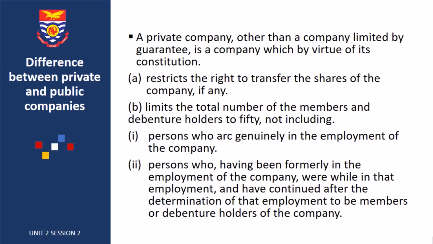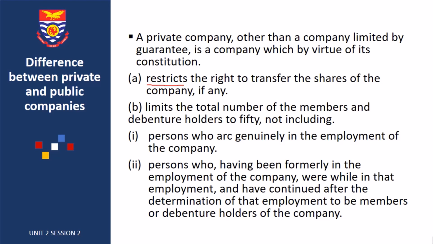So the Act provides that a private company, other than a company limited by guarantee, is a company which by virtue of its constitution restricts the right to transfer the shares of the company. So if you take a private company, its regulation restricts, the key word here is what? To restrict the right to transfer the shares of the company. In public companies, there is no restriction when it comes to transfer of shares.